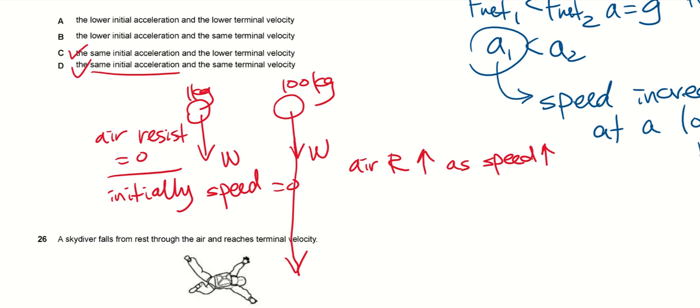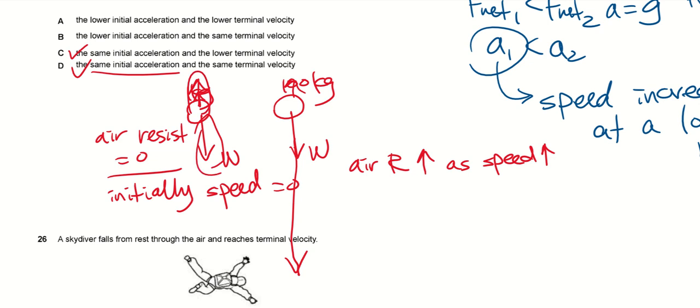But then air resistance kicks in. So initially, maybe about the same. Which one will still experience a resultant force? Both will experience. But which one will experience a larger resultant force? So you see the importance of the free body diagram. So for this guy, the air resistance increases until it is equal to the weight.